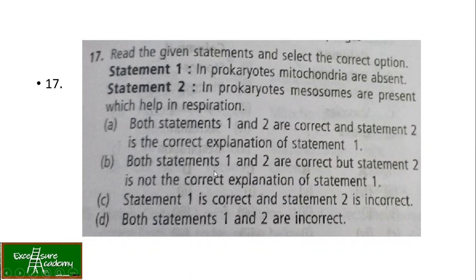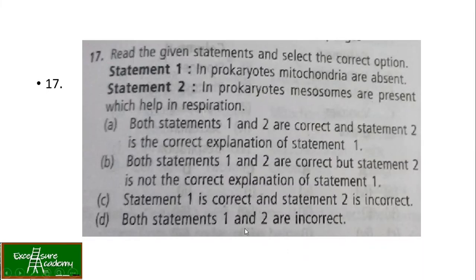Both statements 1 and 2 are correct, but statement 2 is not the correct explanation of statement 1, which is true because mitochondria are responsible for generating ATP in eukaryotes, whereas mesosomes help in respiration in prokaryotes. So statement 2 is not the correct explanation of statement 1. It's a correct statement.